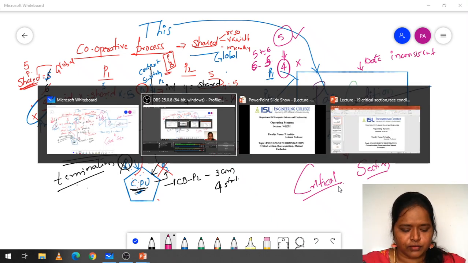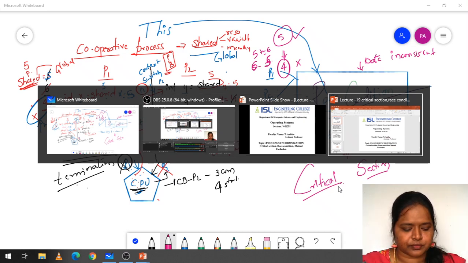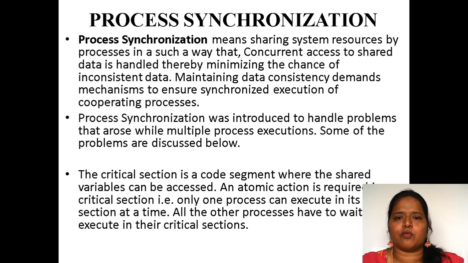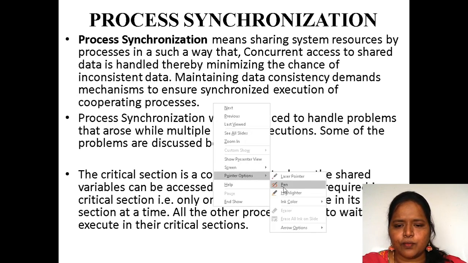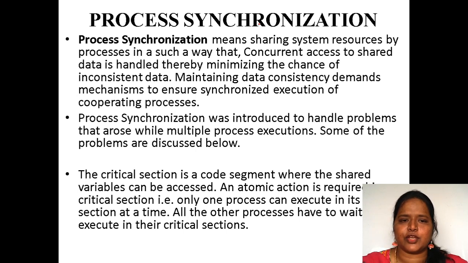Fine. Now, what do you mean by process synchronization? Process synchronization means sharing system resources. Resources may be a CPU, memory, or some variable, whatever it may be.